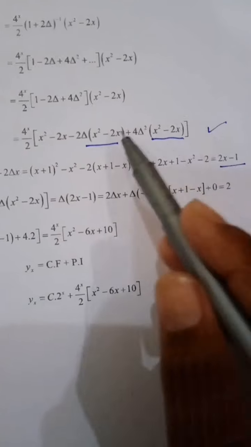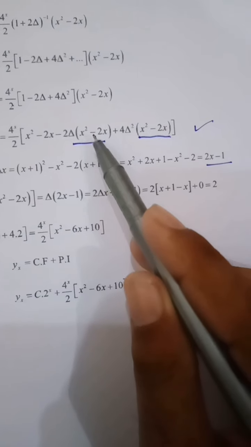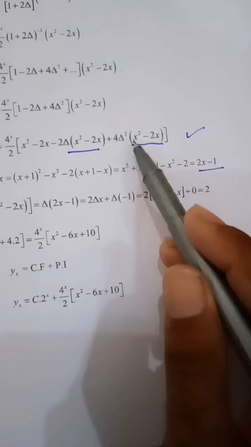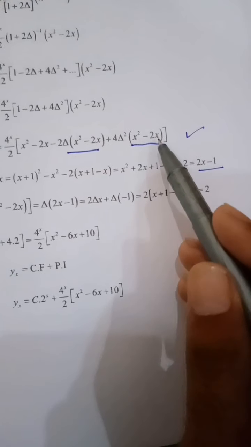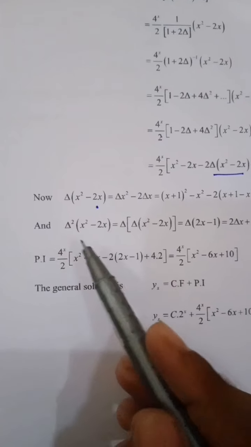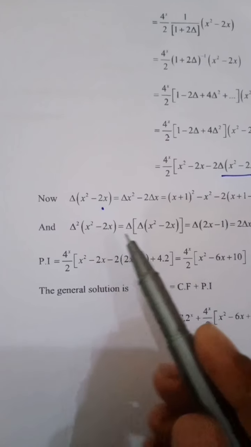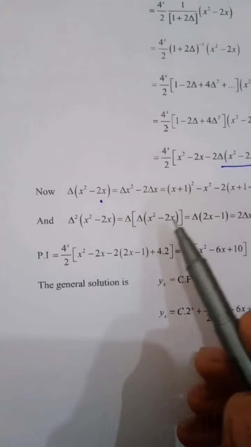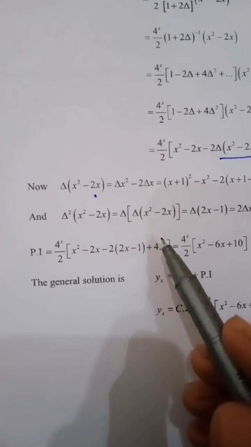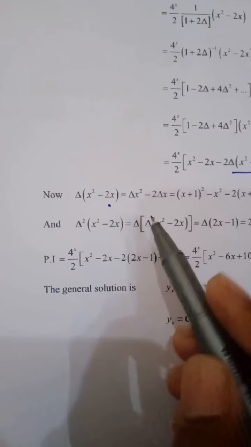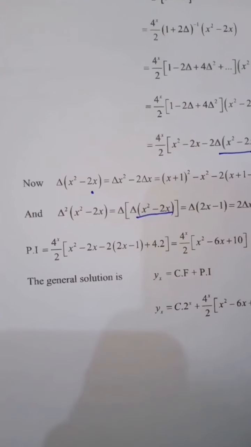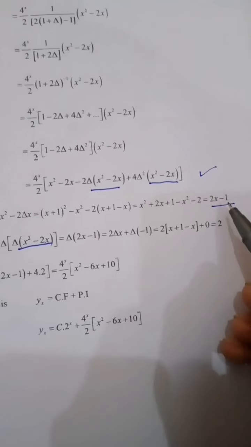Here is the value of del into x square minus 2x. Now we find the value of del square into x square minus 2x, which is equivalent to del into the del of x square minus 2x. We have the value already. Find the value of del into 2x minus 2, which is equal to 2.